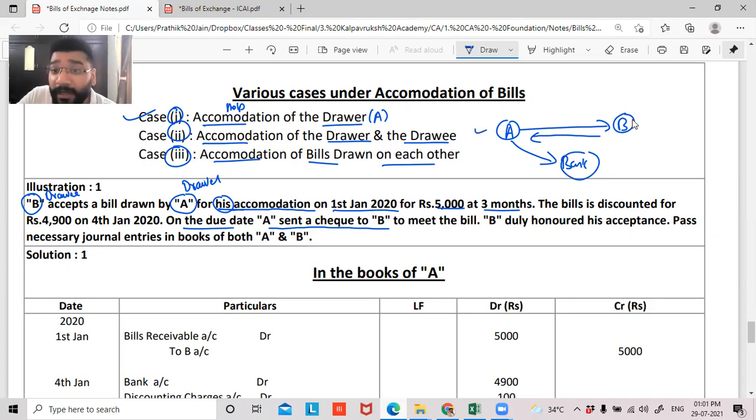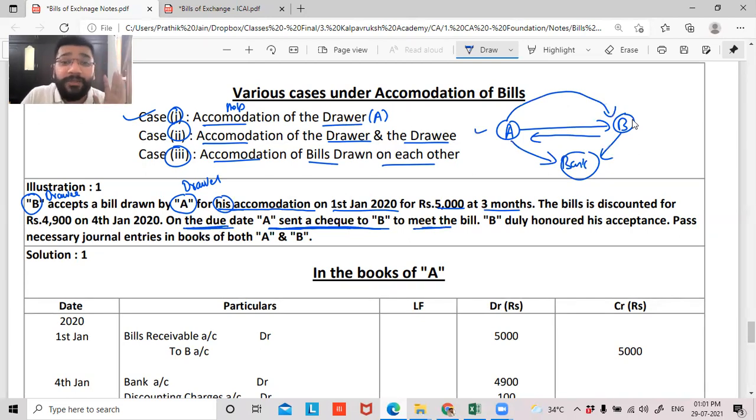So A has enjoyed this money. Now on the maturity date, B has to make the payment. From where will B make the payment? Unless and until A makes the payment to B, how will B make the payment? B does not have money. So on the due date, A sent a check to B to meet the bill. Now B has got sufficient money.